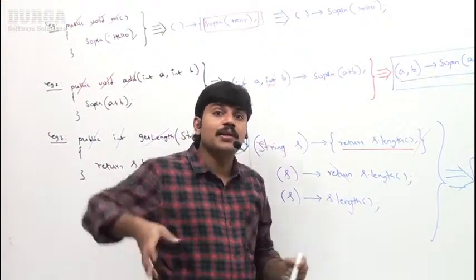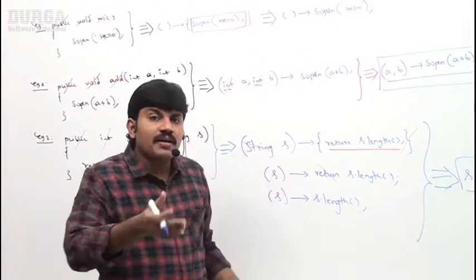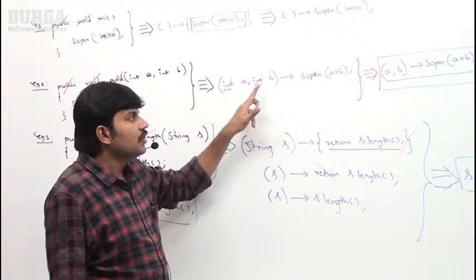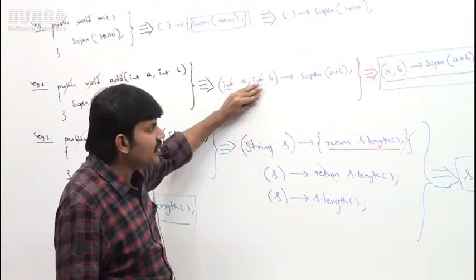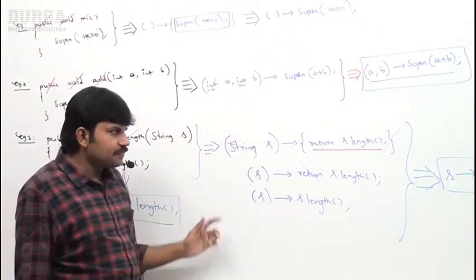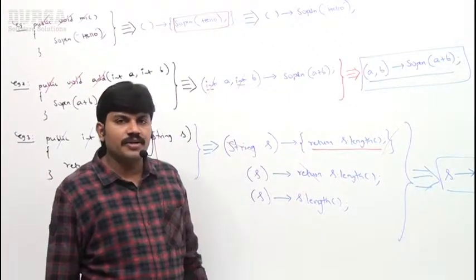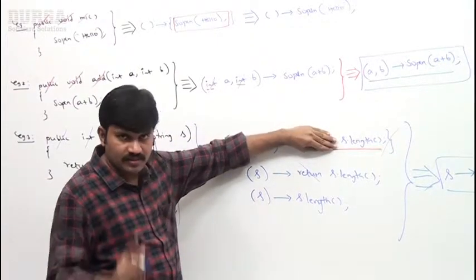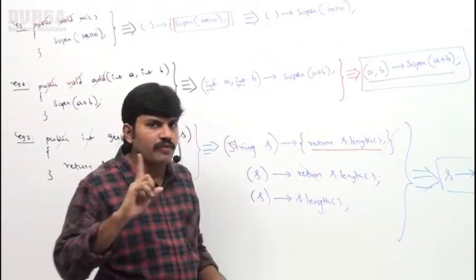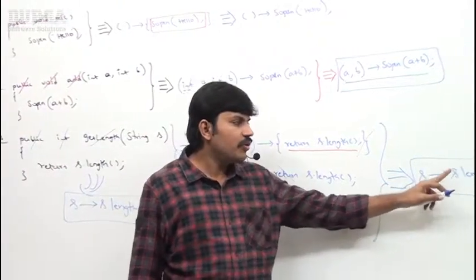Next, if the lambda expression body contains only one statement, curly braces are optional. If the body contains multiple statements, compulsorily we have to take curly braces, right? Next, second, if the compiler guesses the types automatically based on the context, I can remove these types, right? Okay, now after removing the types, how does the lambda expression look like? Now observe, what is the next one, sir? If the lambda expression returns something, the compiler can guess automatically, we are not required to write return. First point: if only one parameter is there, if the lambda expression can take only one input value, then parentheses are also optional. Then simply s gives s.length.